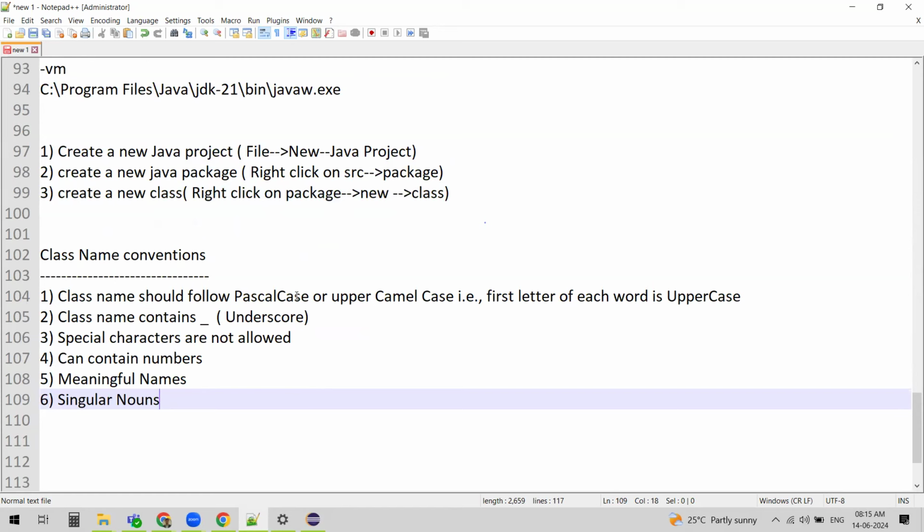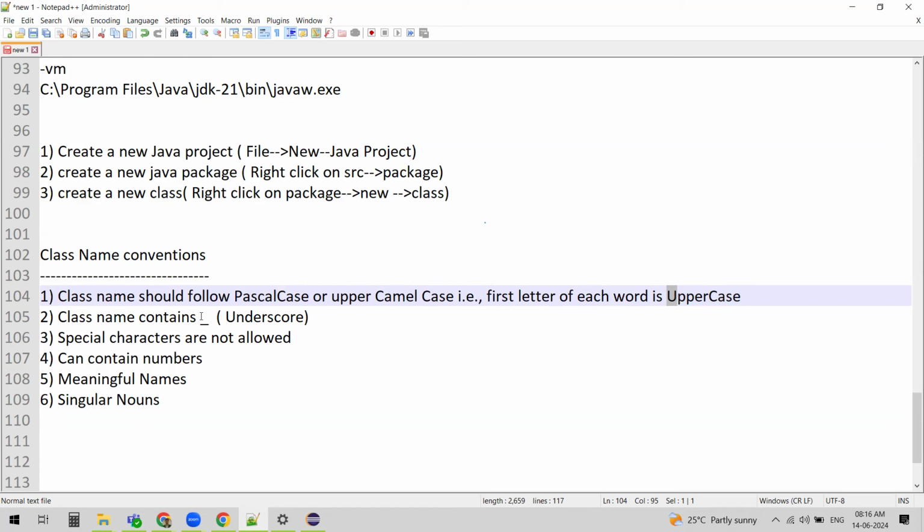Class names should follow Pascal case or upper camel case. That is, the first letter of each word has to be uppercase. Here is the example: upper and case are two words, right? So the first letter of each word has to be uppercase. In this case, U is uppercase and C is uppercase. So if you want to name your class, each word within the class name has to start with an uppercase letter. This is what we call camel case.